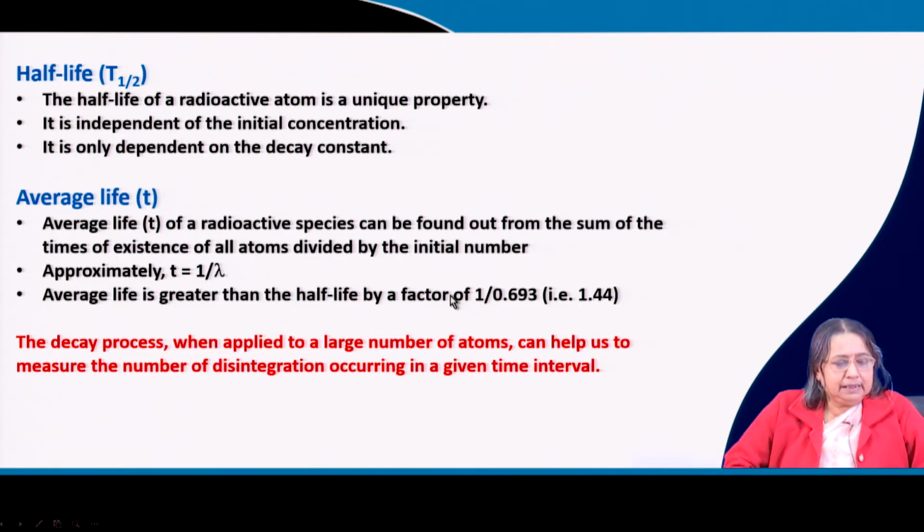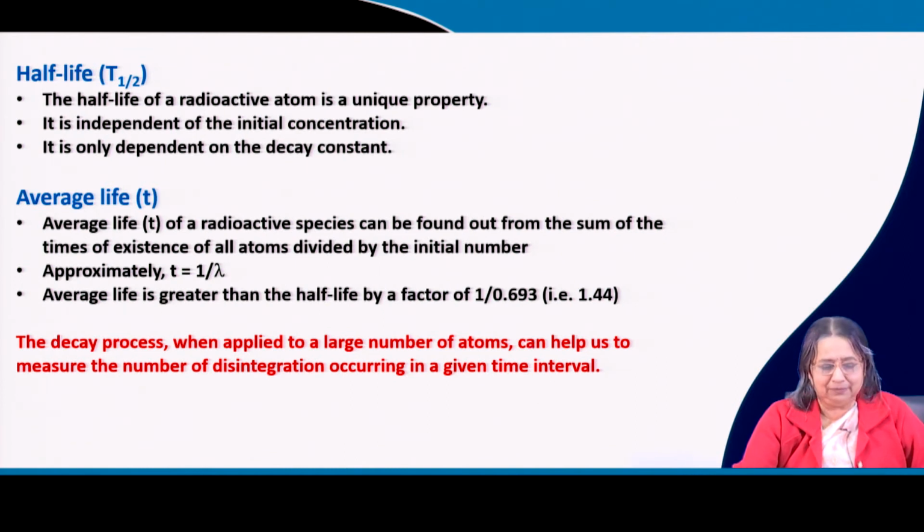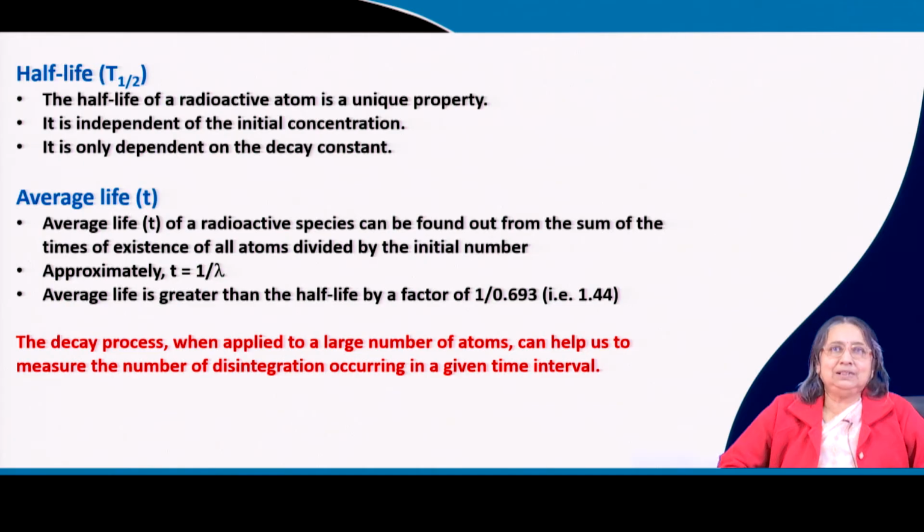The decay process, when applied to a large number of atoms, gives accurate values. It can help us to measure the number of disintegrations occurring in a given time interval. Otherwise, if the number of atoms is small, then you will not get an accurate result.